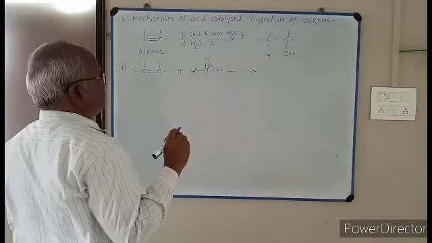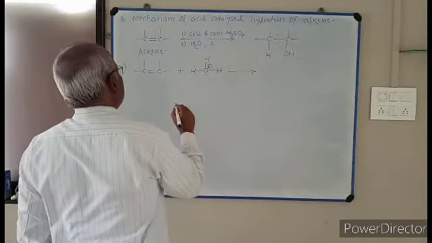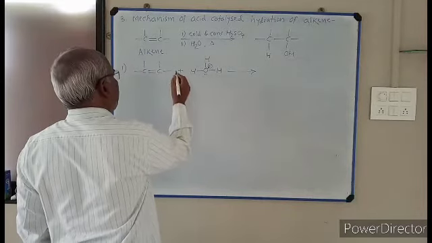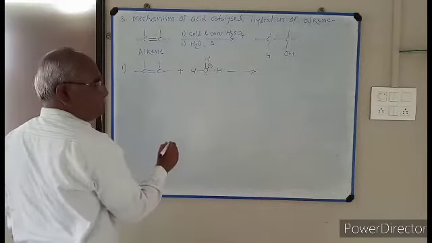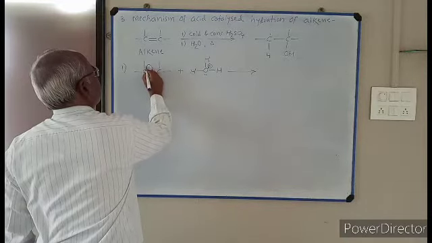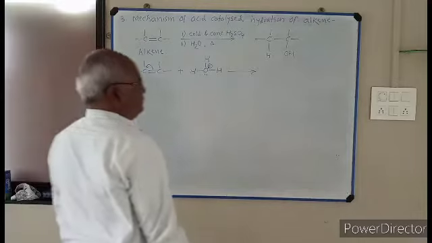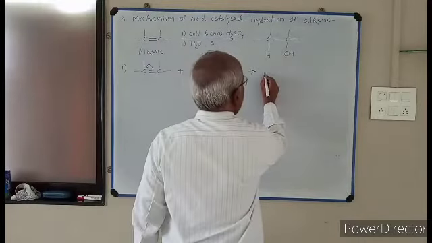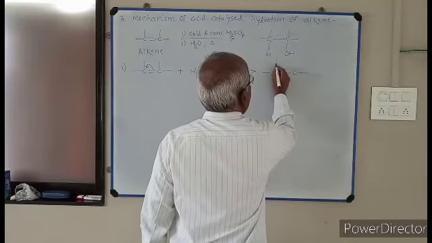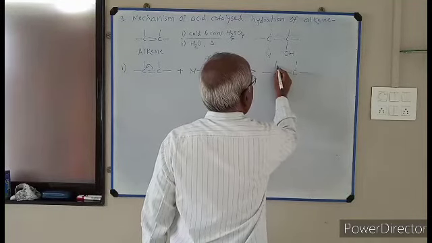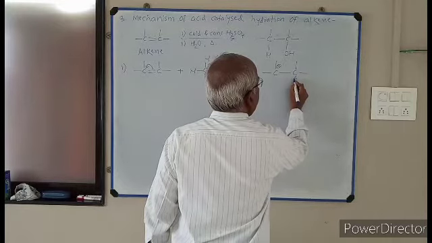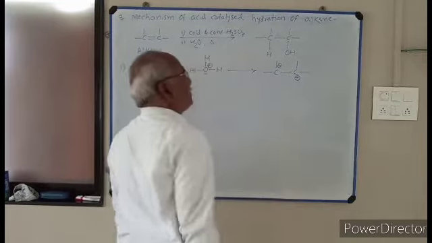In this case, the proton attacks the alkene. This pi bonded electron pair is shifted onto this carbon. Therefore, this carbon becomes negatively charged and this carbon becomes positively charged.